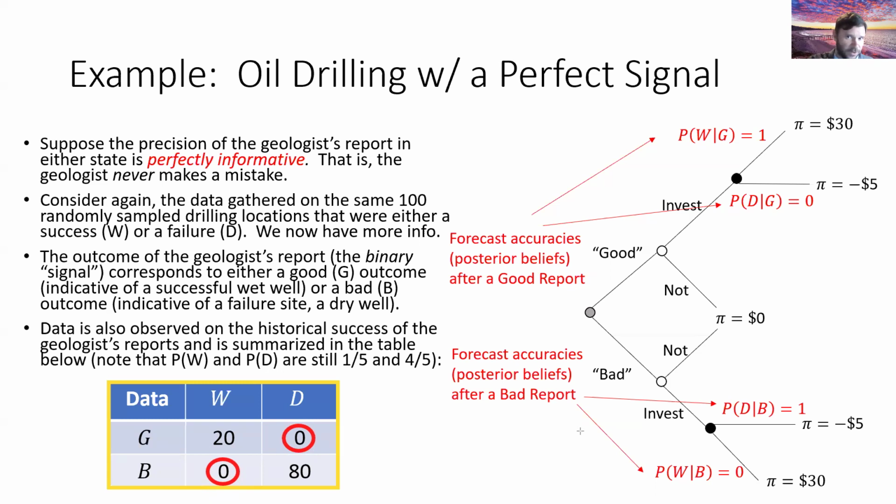If those were not zero, that means there are some cases where the geologist gave a good report, but it was a dry well, and some cases where he gave a bad report, but it was a success, a wet well. But we're dealing right now with a perfect signal, and the geologist is not making any mistake. I'm going to suggest that this corresponds to the maximum value of information that we can get from this problem. If the geologist was making any sort of mistakes, we may still listen to him, but the value of doing so is going to wind up being diminished.